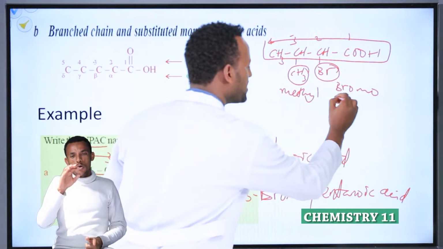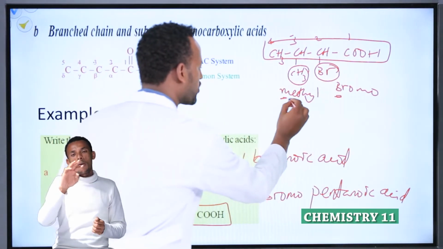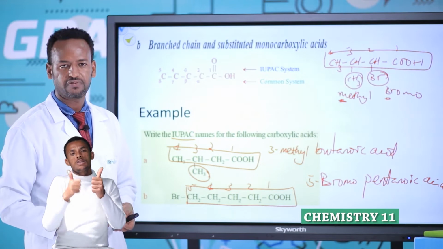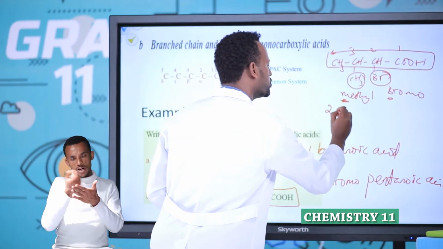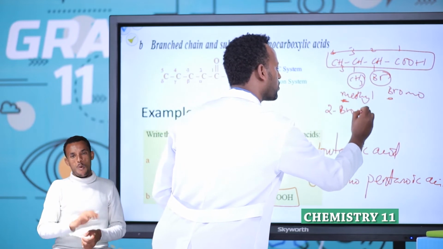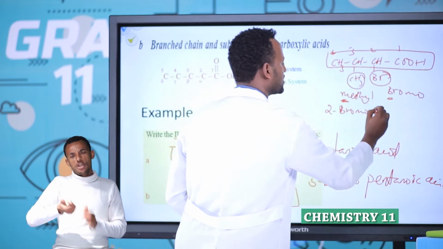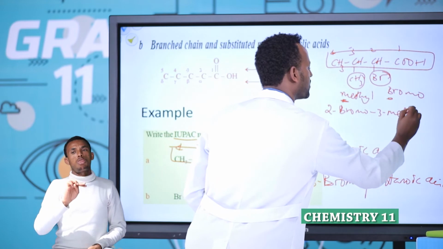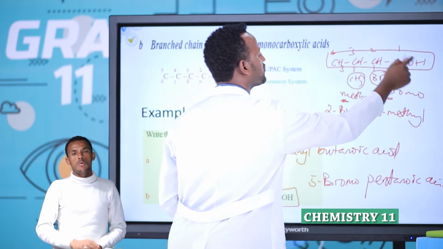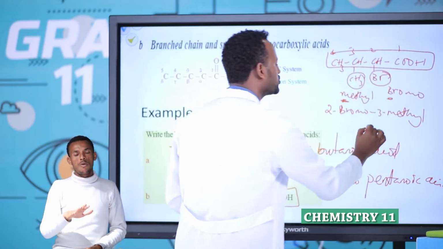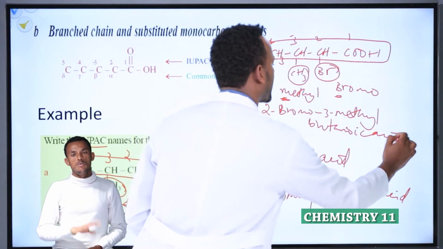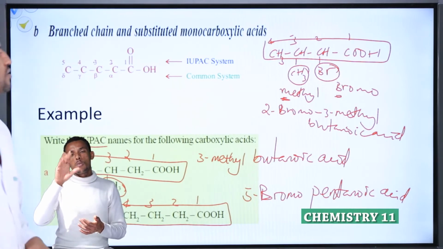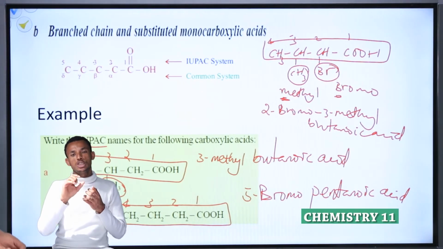Bromo starts from B, methyl starts from M. B comes first. Therefore, first write 2-bromo, and the other side chain is 3-methyl. 1, 2, 3, 4 is butane. The acid name is butanoic acid. These are the IUPAC names of monocarboxylic acids.